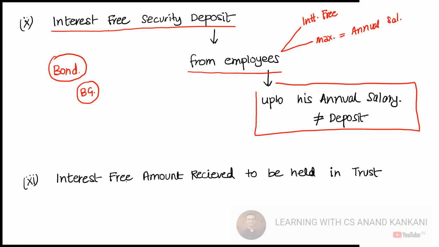Okay. Then next is if the amount is received which is to be held in trust. So let's say the amount is received for the subsidiary company, or let's say the amount is received for any associate company, but again, it should be an interest-free amount. If the company is paying any sort of interest, then it will be considered as a deposit. Is this clear? Yes. Okay.